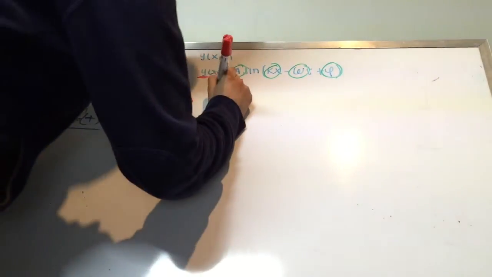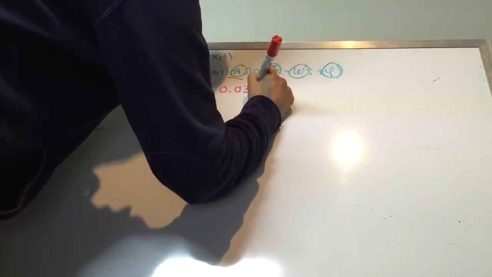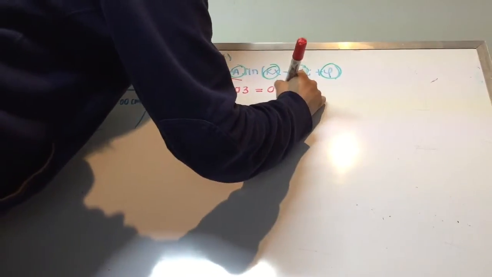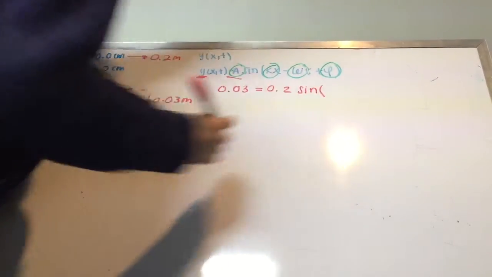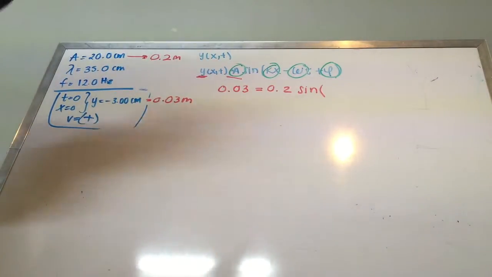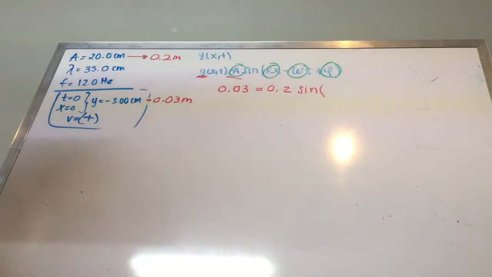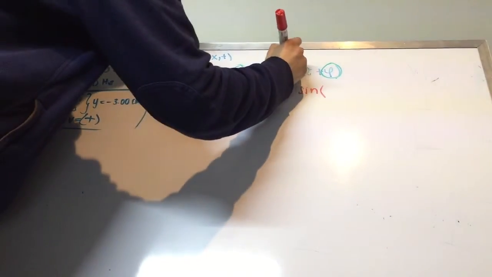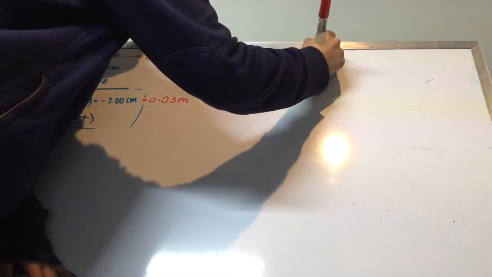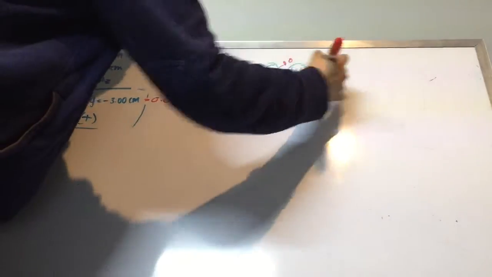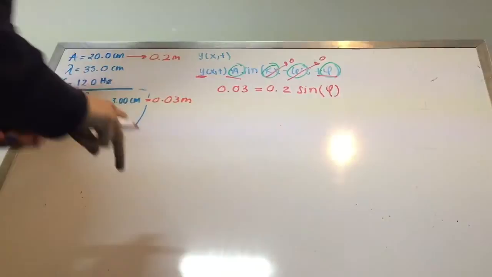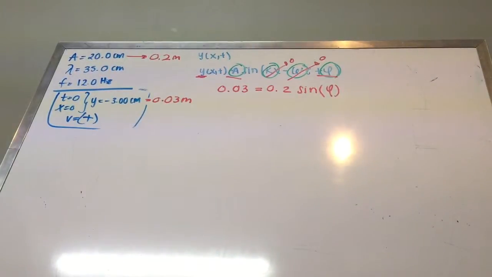So we know that our y 0.03 would be equal to the amplitude, that is going to be 0.2 times the sine of our angular wave number multiplied by the x, that it's going to be 0. So we know that every number or constant multiplied by 0 would be the same as 0. So this will be 0. And as the time is also 0, this answer will be 0. And the only thing that will remain is the phase angle. So it's going to be the sine of the phase angle.